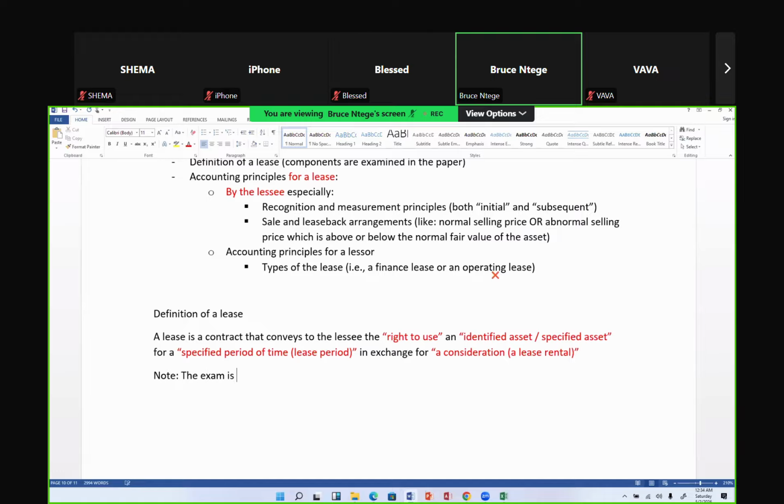The exam here becomes narrative, requiring the student to analyze the information provided in the scenario to conclude or to justify whether or not the arrangement is a lease, whether the scenario qualifies to be a lease. So you need to make a conclusion: it qualifies as a lease.